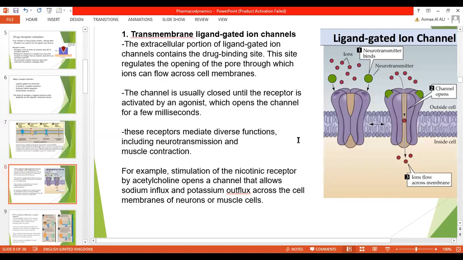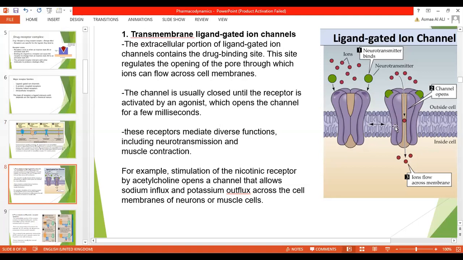For the transmembrane ligand-gated ion channel, the extracellular portion contains a drug binding site. This site regulates the opening of the pore through which ions can flow across the cell membrane. The channel is usually closed until the receptor is activated by an agonist, which opens the channel for a few milliseconds.